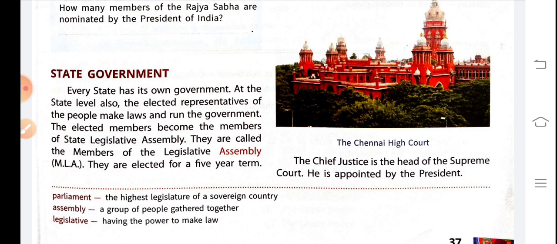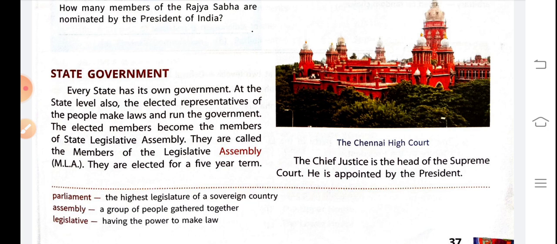So here we are talking about running a state. You can imagine what rules we require to run a state, to run a country. So in a state also we make rules and run according to them, so that our state runs according to the laws and makes proper development.